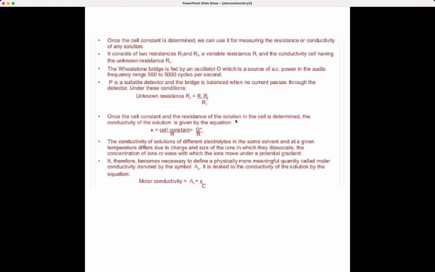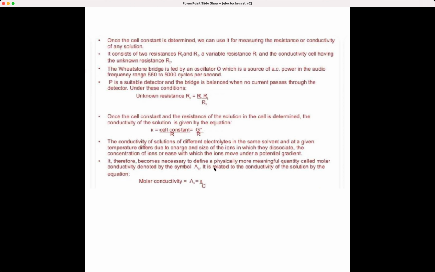First you determine the cell constant and resistance of the solution. After that you can find out the conductivity of the solution by this equation. Okay, remember this equation well. And conductivity of solutions of different electrolytes in the same solvent at a particular temperature will differ because of the charge and size of the ions into which they dissociate, that will be different, the concentration of the ions, or the ease with which ions move under a potential gradient, and it is therefore necessary to define a physically meaningful quantity called molar conductivity.